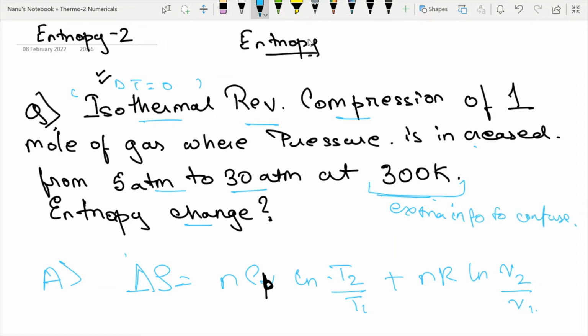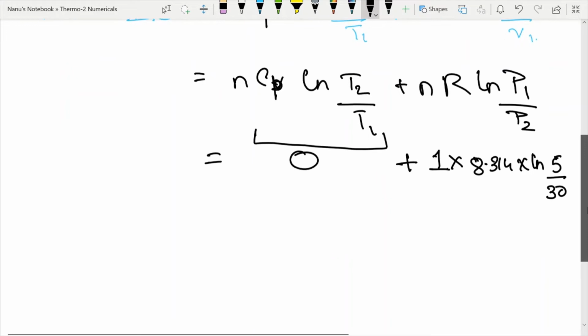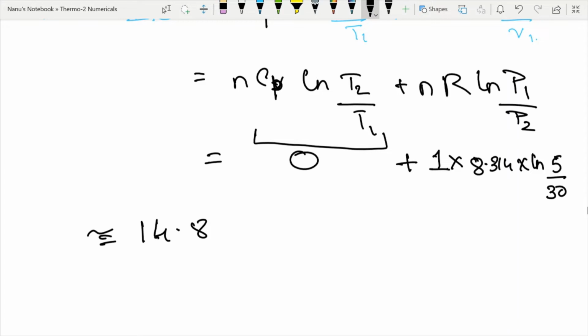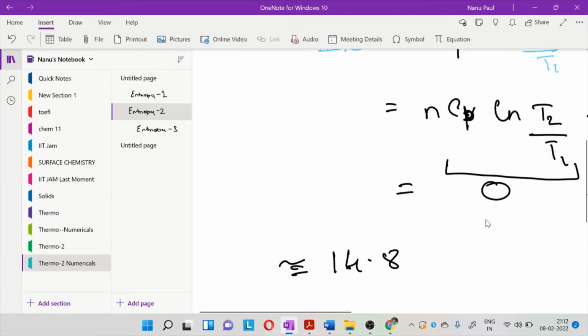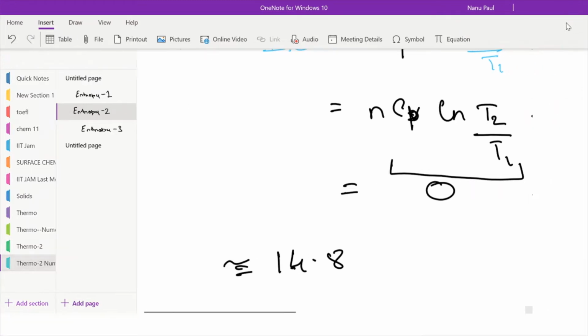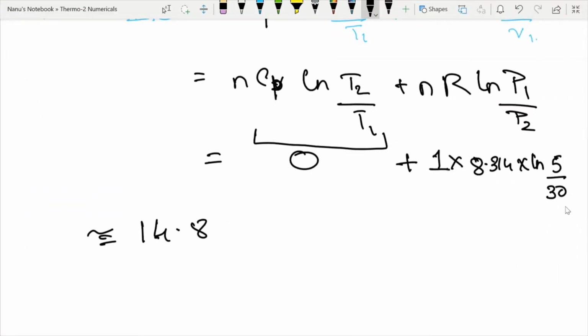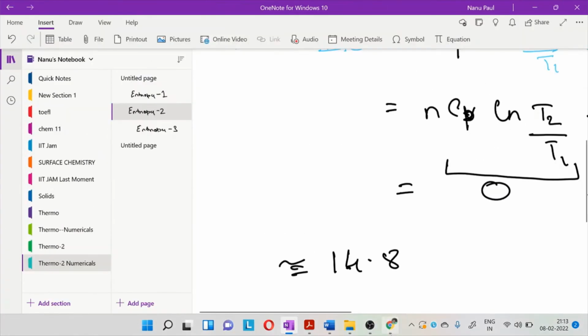If you have the concept, I'm telling you again and again, no one can stop you from getting the answer. You're seeing it's not a big deal to do these problems. You need to do it methodically, as I'm telling you, and avoid silly mistakes. So if you do this, the answer that should come is around 14.8. So ln 5 by 30 into 8.314. In the last video I also showed you how to use the virtual calculator. Again I'll do this for you. Let us see how it is done in the virtual calculator.